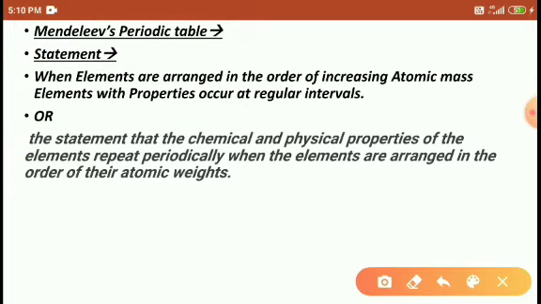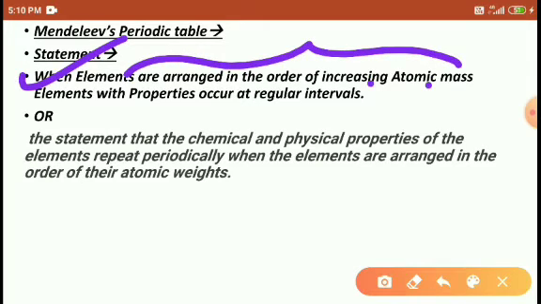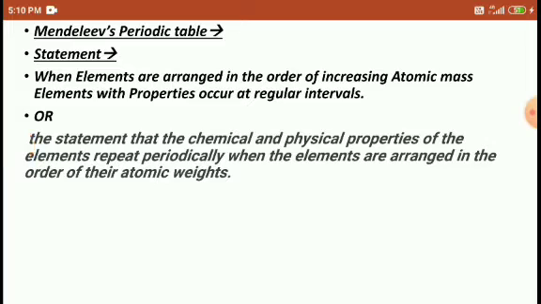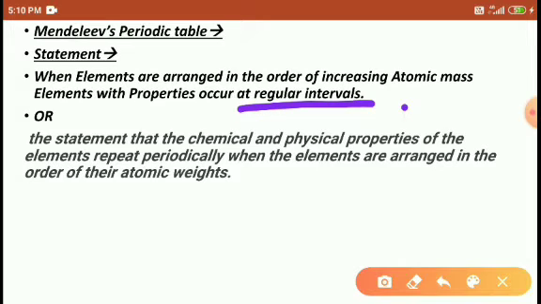He gave the statement: when elements are arranged in the order of increasing atomic mass, elements with similar properties occur at regular intervals. Right? So if we arrange the elements on the basis of atomic mass, then every element repeats its similar chemical properties after a fixed interval. That is what we call Mendeleev's statement, right?